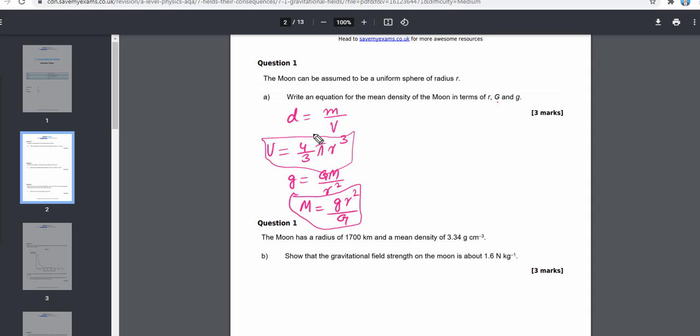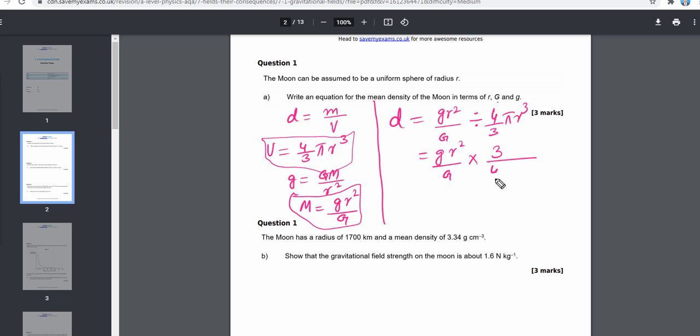Now I'll insert this mass and volume into this equation for the density, and I'll get the mean density for my answer. So that would be equal to g r square over G divided by V, that is 4/3 pi r cube. So it will become g r square over capital G times 3 over 4 pi r cube.